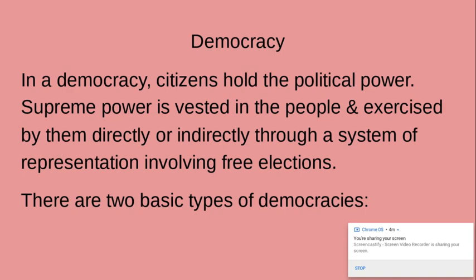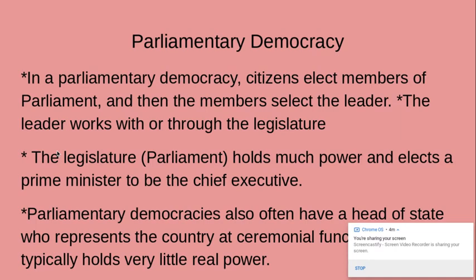In a democracy, citizens hold the political power. Supreme power is vested in the people and exercised by them directly or indirectly through a system of representation involving free elections. There are two basic types of democracies. In a parliamentary democracy, citizens elect members of parliament, and then the members select the leader. The leader works with or through the legislature. The legislature, which is parliament, holds much power and elects the prime minister to be the chief executive. So the people do not elect the prime minister in a parliamentary democracy.